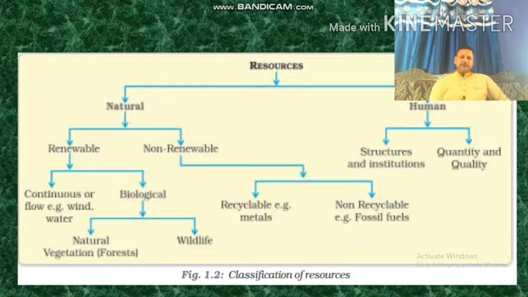Now, natural resource further could be classified into renewable or non-renewable. You have already read a lot about that in your earlier classes also, and this is revision. The resource that could renew itself by physical, chemical or biological process is called renewable resource, and the resource that could not be renewed by physical, chemical or biological process within the stipulated time period is called non-renewable resource.